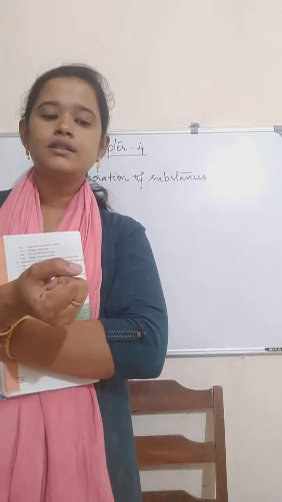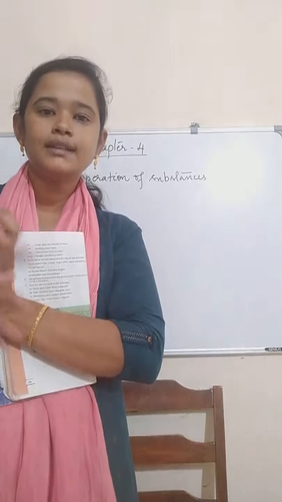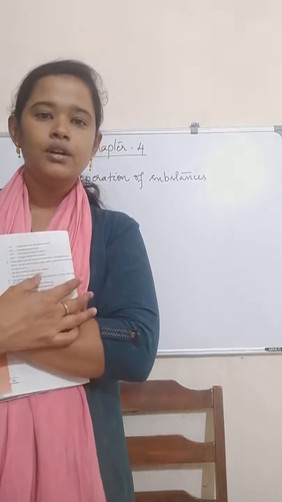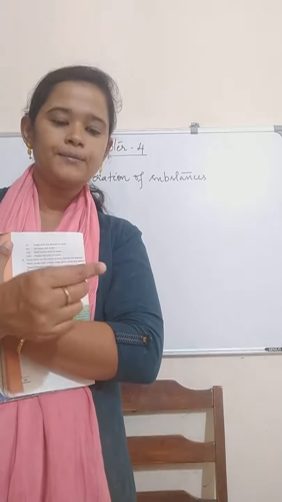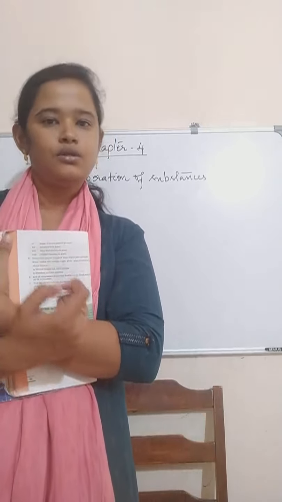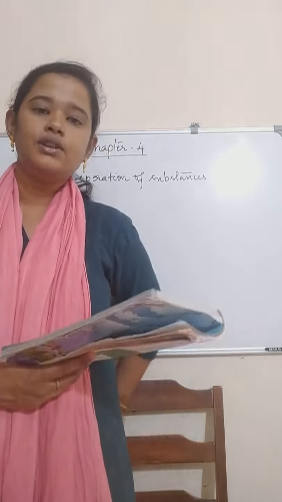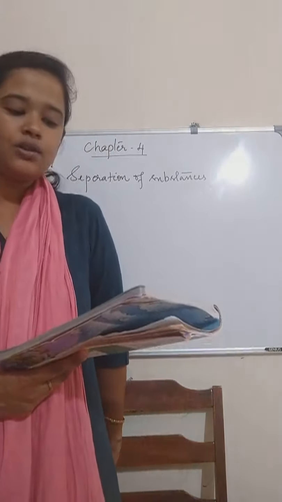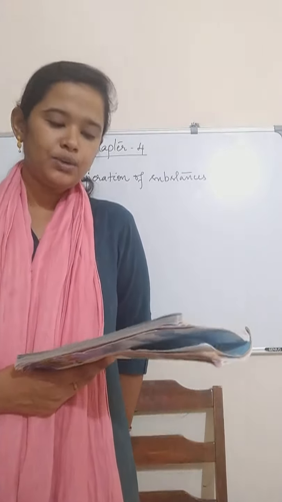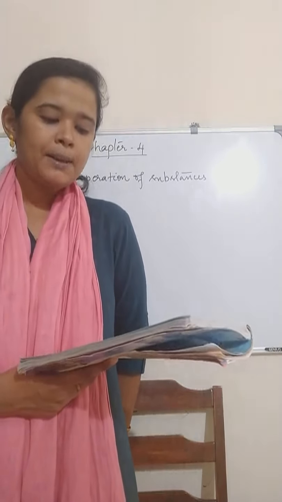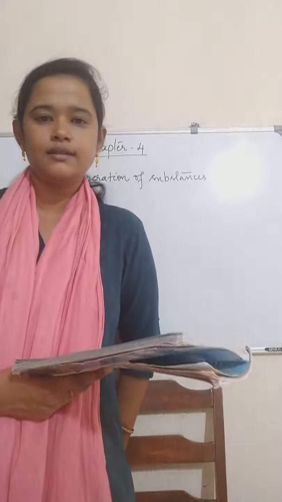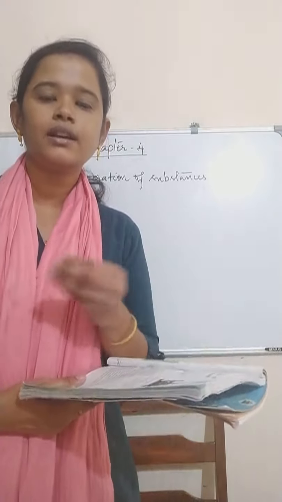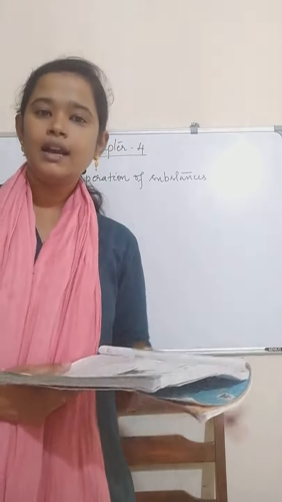For example, if I mix sand and sugar and give it to you, can you pick out each sugar particle? No, it is impossible. So we should choose another method for separating them. Imagine you are given a glass of sand with salt mixed in it. It is impossible to think of separating salt from this mixture by picking out grains from the sand. So small particles cannot be separated as fast as larger particles.